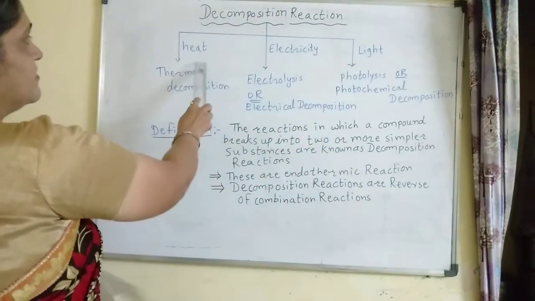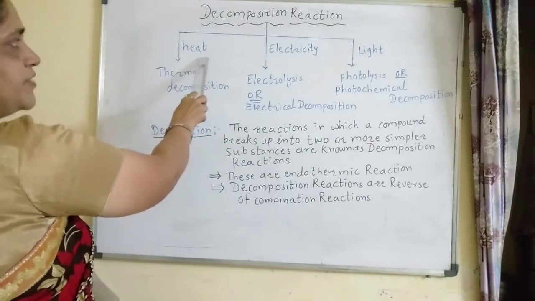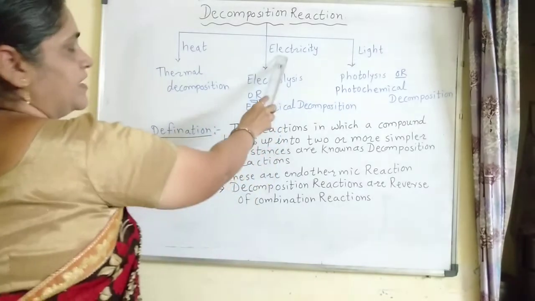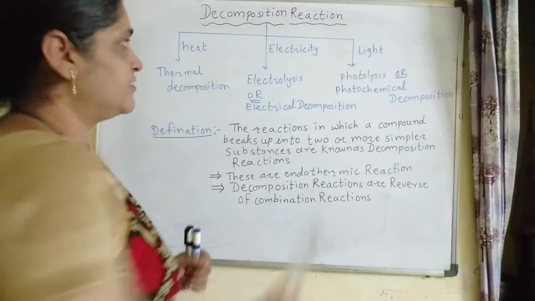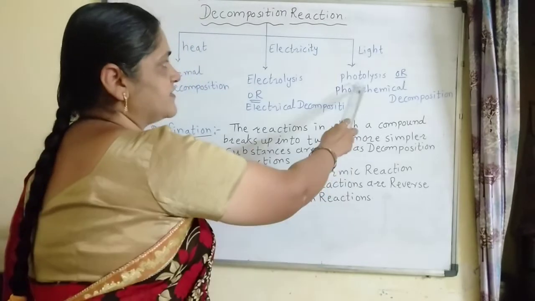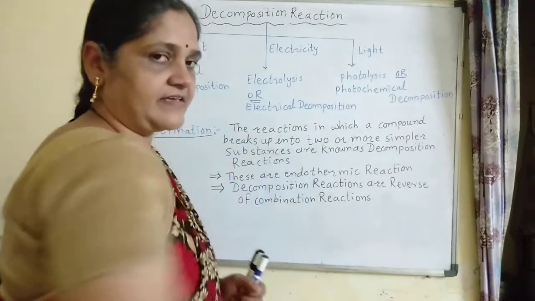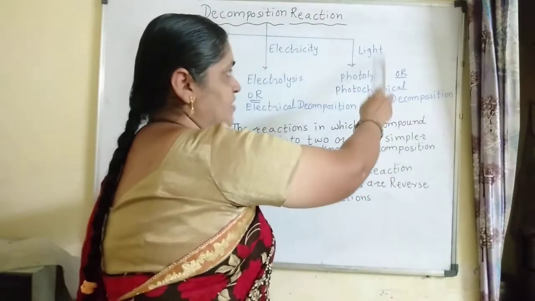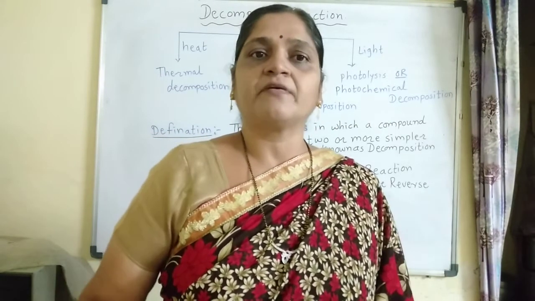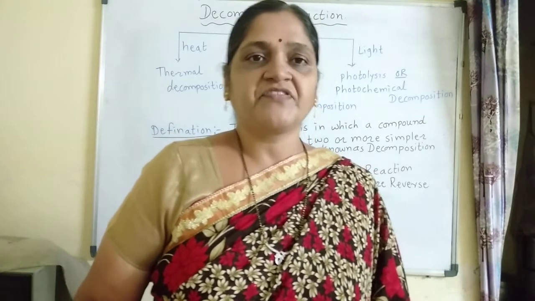The first one, thermal decomposition. Here the decomposition reaction takes place due to heat. The second is electrolysis or electrical decomposition, where the decomposition reaction occurs due to the passage of electricity through the substance. And the third is photolysis or photochemical decomposition. Here the decomposition reaction takes place because of light. So all these three decomposition reactions take place due to supply of energy. So energy is absorbed in these decomposition reactions.